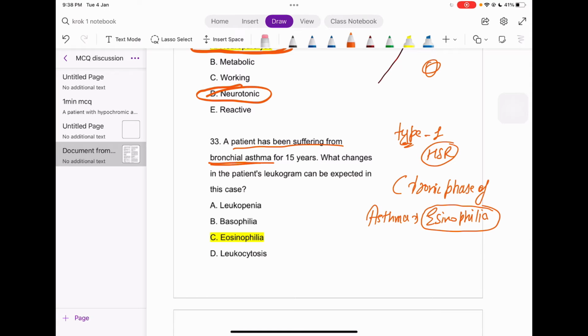Just think of it in this way, guys. There is some reactive reaction going on. So what will come first? Neutrophils, right? But what will remain till the last? Eosinophils. So they come last. As it is a 15-year process, so long, there must be some presence of eosinophils. That is it. Okay.